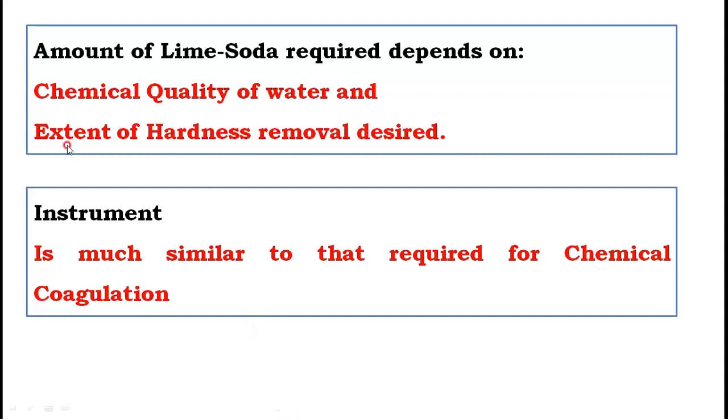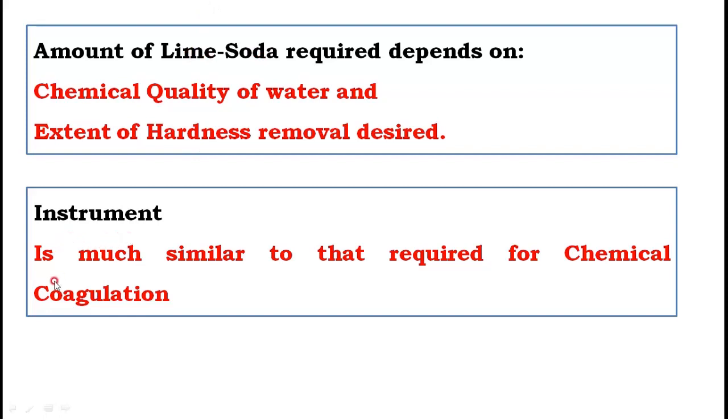And second thing, it depends on the extent of hardness removal desired. The outflow water, how much hardness are you desiring? Do you want 0% hardness? Do you want 70 mg per liter hardness, 200 mg per liter hardness? How much you want, based on that also we will decide this.